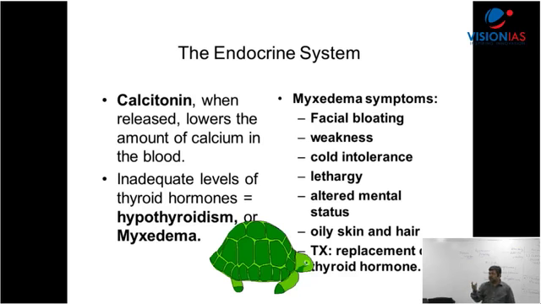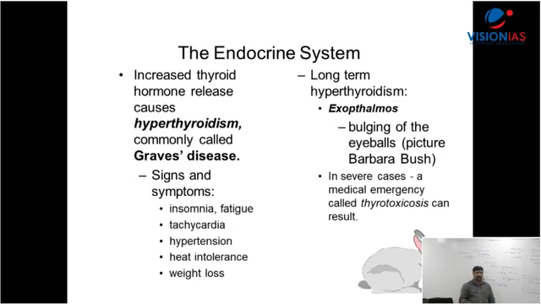Then what I said, hyper, when there is more release, what will happen? Graves disease. First understand, what is Graves disease? What will be its signs and symptoms? Insomnia. With more release, the person will be thin and lean. They will not gain weight, they lose weight, body weight decreases. And then insomnia. Then tachycardia. What is tachycardia? Increased heart rate. Then hypertension, heat intolerance, weight loss.